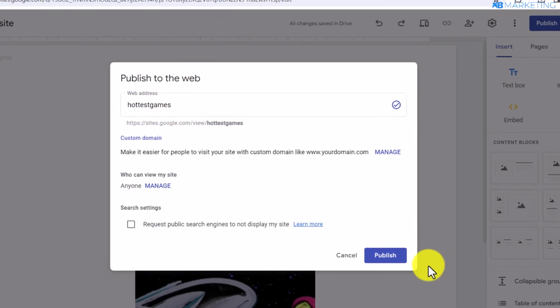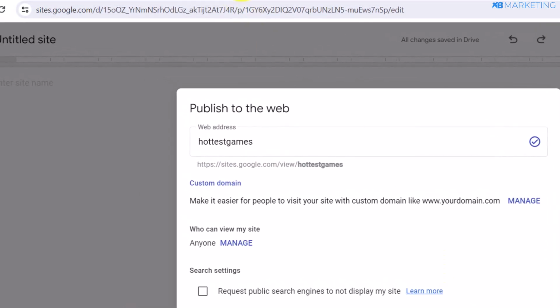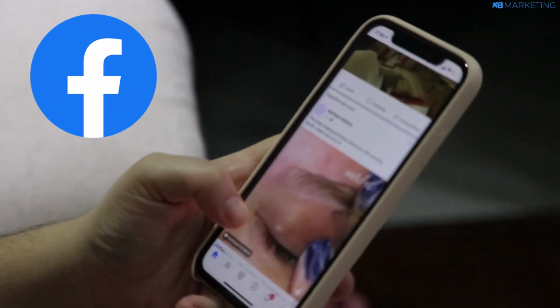All right, so you want to type a name right here and you want to click on publish. And now the next step is to create multiple Facebook accounts.